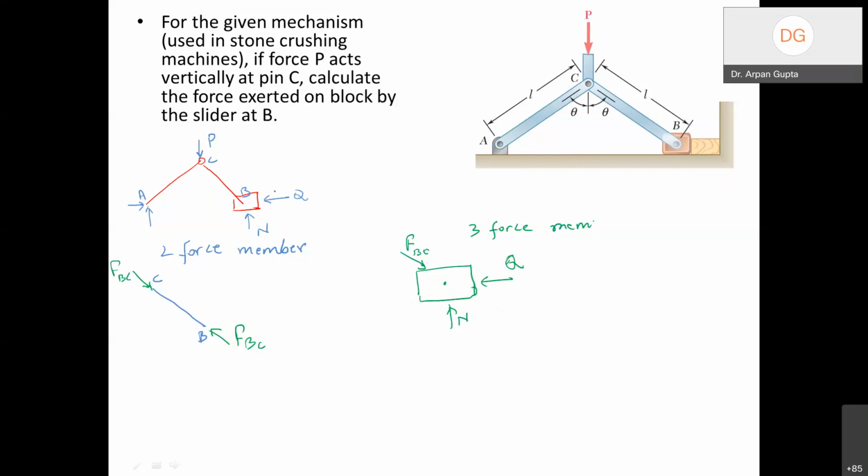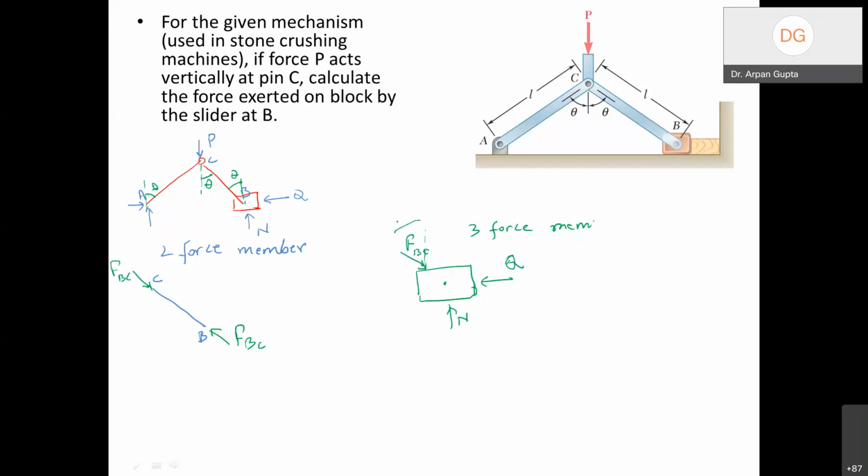That is the question. Now, if I see the geometry, here it is given as theta, right? So this is theta, this is theta, similarly this is theta, and this is theta. Okay. So I can say that FBC cos theta will be equal to the normal, and FBC sine theta will be equal to Q, right?